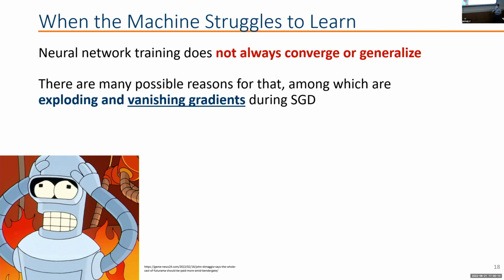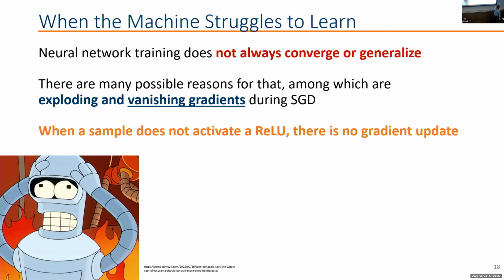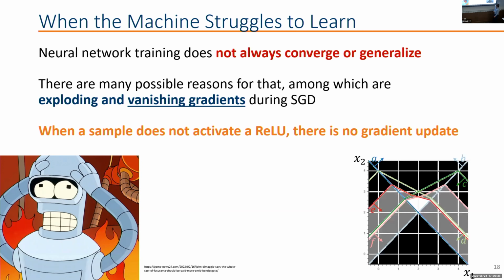There are many reasons why this could happen. Among them, it could be exploding and vanishing gradients. Those do not allow us to update the neural network properly during training. And we're going to be especially interested in the vanishing gradients. So one thing that happens is that when we have a ReLU, if the sample is not activated by the ReLU, that sample has no effect in the gradient update. If you look at these regions that I mentioned here, that are entirely black, there is no update coming from them. Any point in the train set that is in one of these black regions is not going to have any effect on the gradient updates when you do backpropagation.